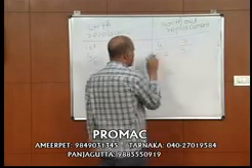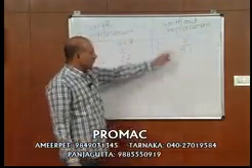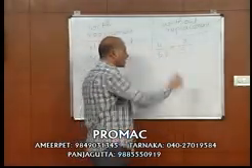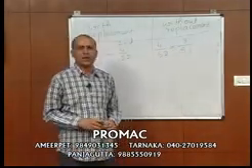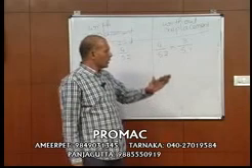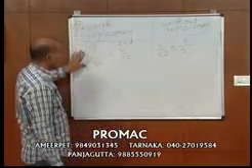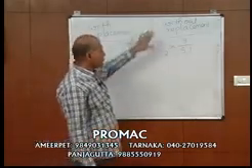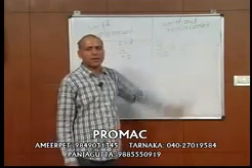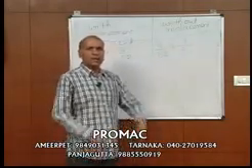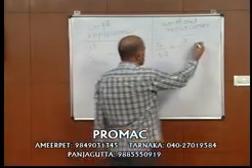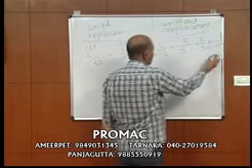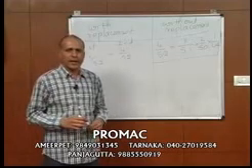So probability that first card is an ace is 4 by 52. Probability second card is an ace is 3 by 51. Probability that both are aces is 4 by 52 into 3 by 51. So when I am taking with replacement, 2 cards are aces is 4 by 52 multiplied with 4 by 52. Without replacement, 4 by 52 multiplied with 3 by 51. What's the probability third card is an ace? 2 by 50. What's the probability fourth card is an ace? 1 by 49. So this is the way we calculate.